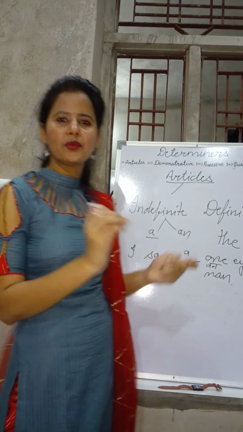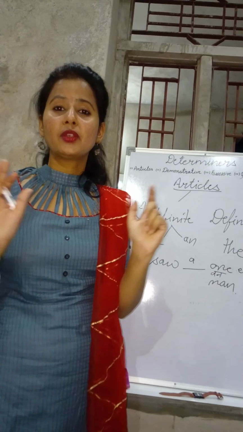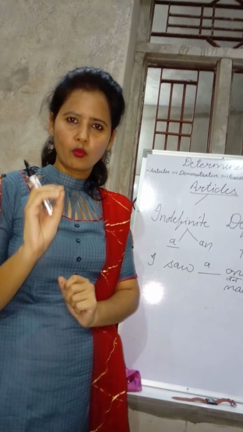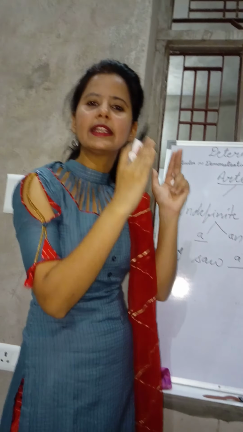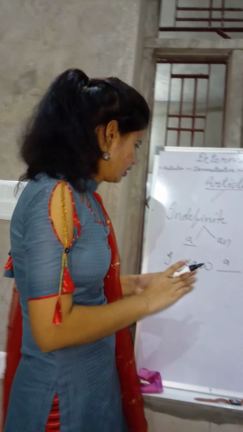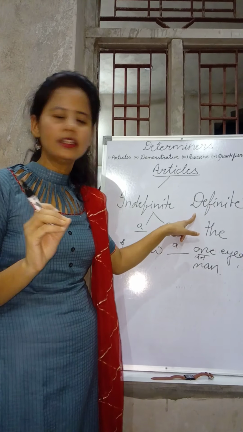Okay, so that was the concept. Actually, you have studied articles in your previous class also. My motive is only this: I want you to understand that you need to look at the sound of the word, not at the letters, whether it is a consonant or a vowel. So that was "a" and "an". Now come to the definite article.